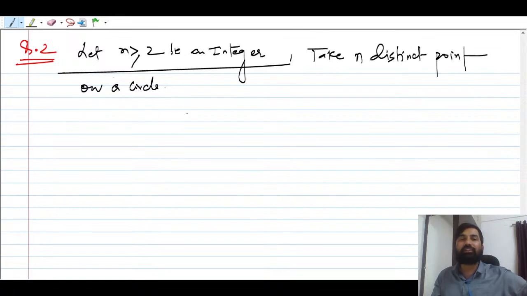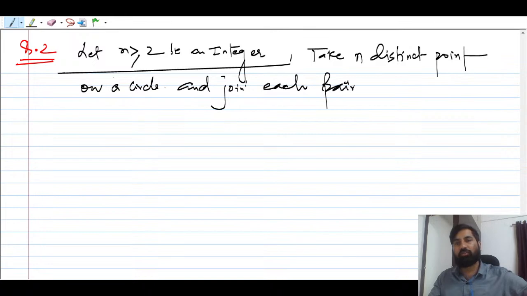So take n distinct point on a circle. Okay, and join each pair of points by line segment.